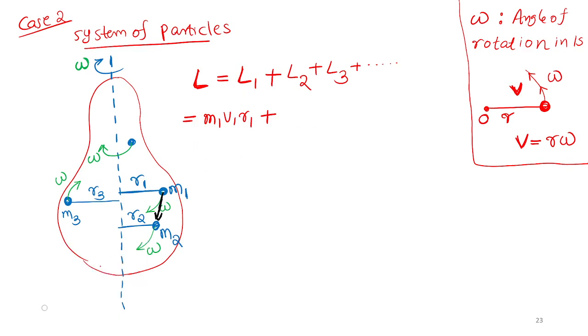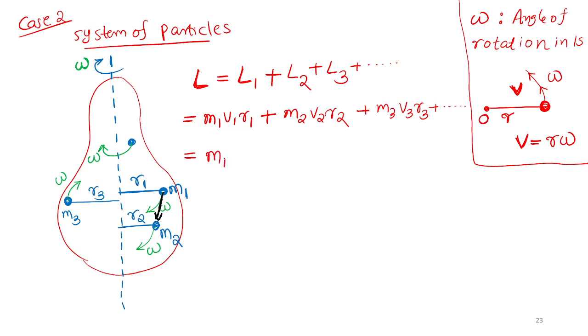L2 is the angular momentum of the second mass. M2 is rotating like this. You agree with me? M2 is also rotating like this. It has mvr sin theta, M2, V2, R2. In the same way, theta will be 90 degree. Sin 90 I don't want to write. M3, V3, R3, etcetera. Let me complete the derivation. After that you can ask me doubt. It will not take too much time, don't worry.